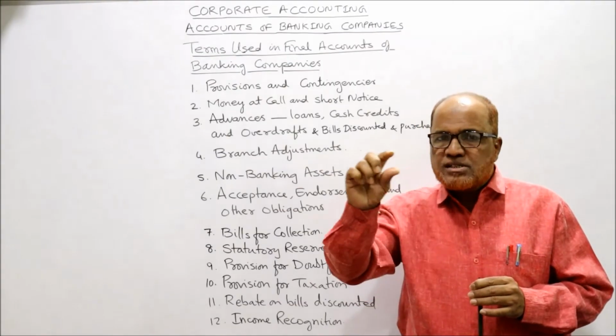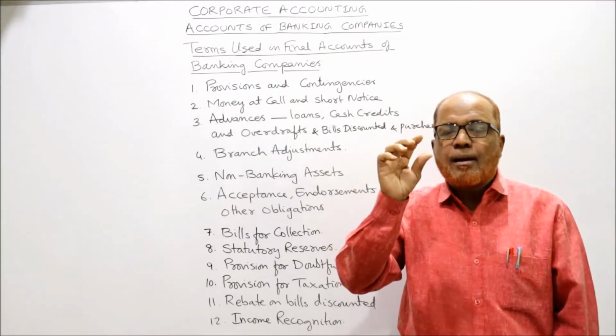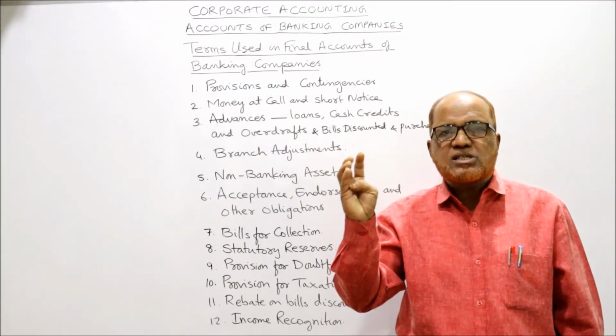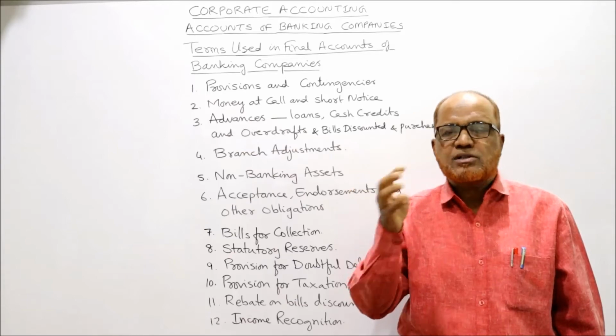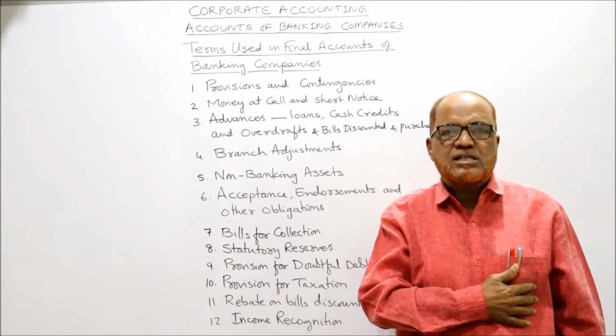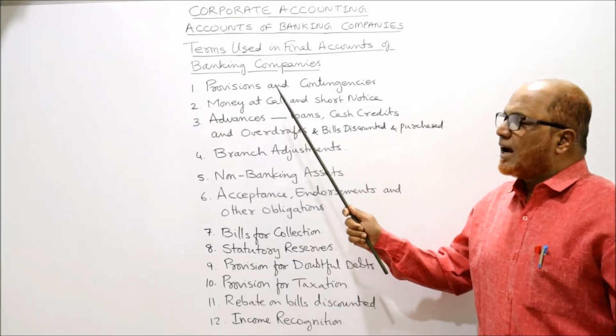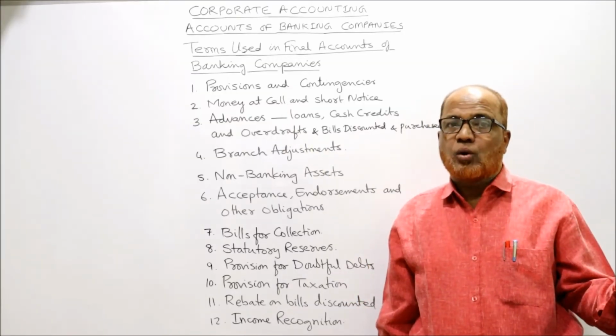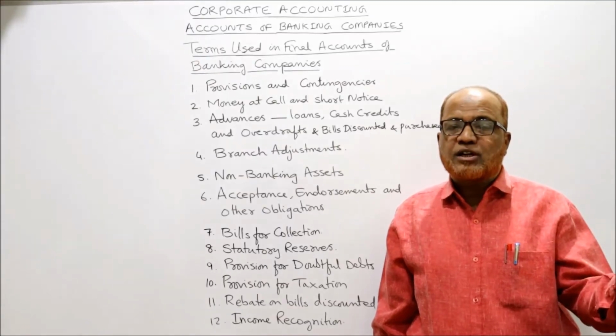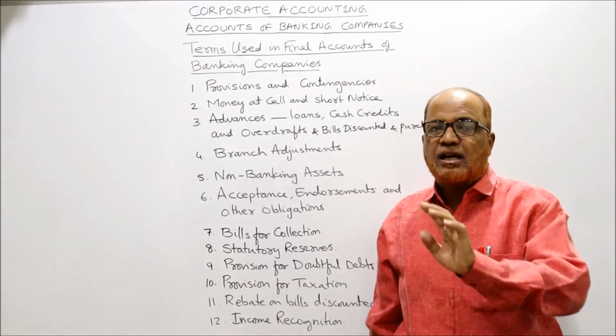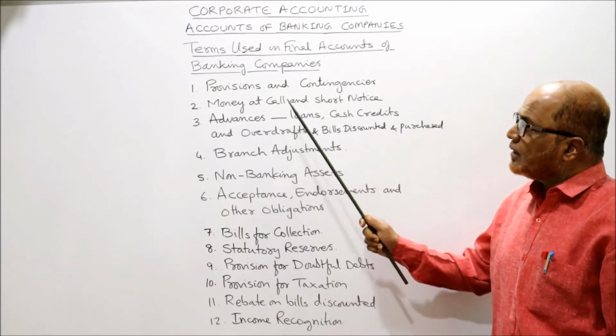So the items taken in provisions and contingencies are bad debts, provision for doubtful debts, diminution in the value of investments or transfer to any contingencies, etc. or similar items. This item should be shown only in working notes and the total of provisions and contingencies will be taken in the profit and loss account.